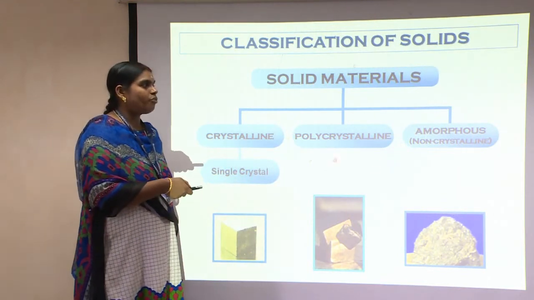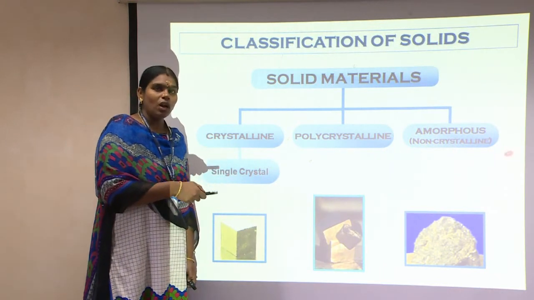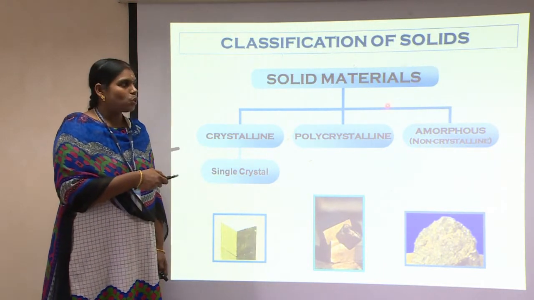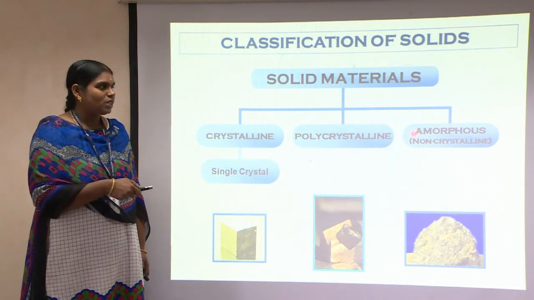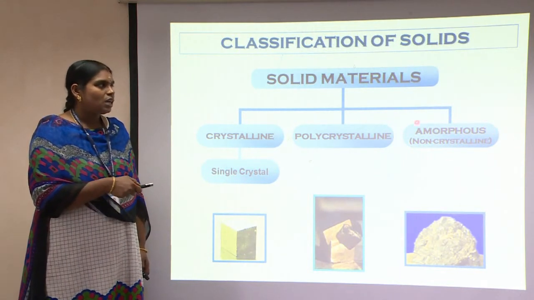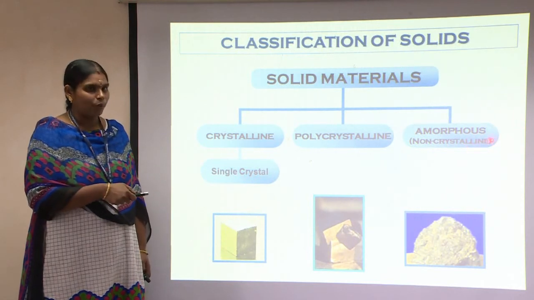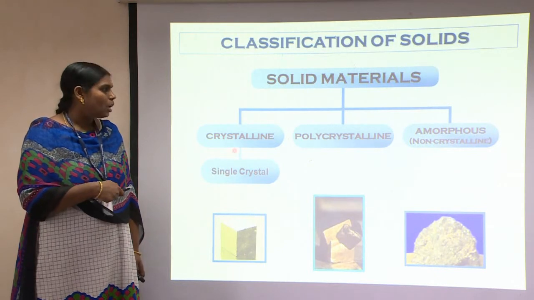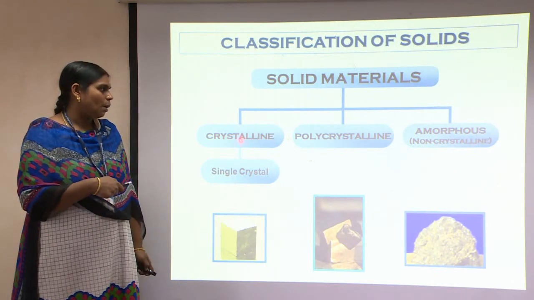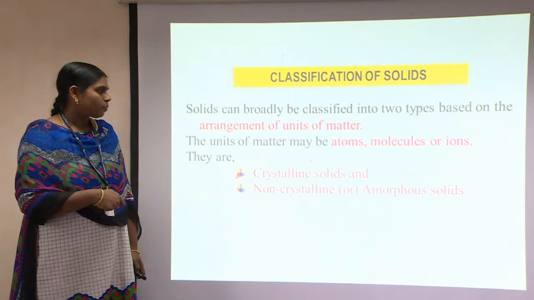Whereas in an amorphous non-crystalline solid, there is an irregular arrangement of atoms. There is no periodicity in the orientation of atoms, and hence we say that amorphous solids do not have any sharp melting point, whereas crystalline solids do have a sharp melting point, which determines their application.